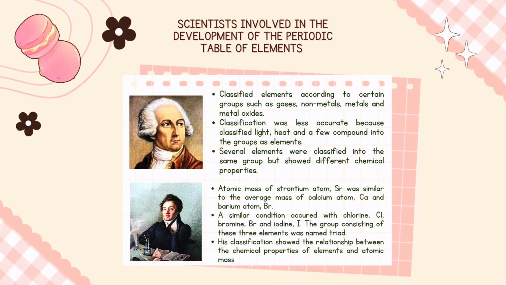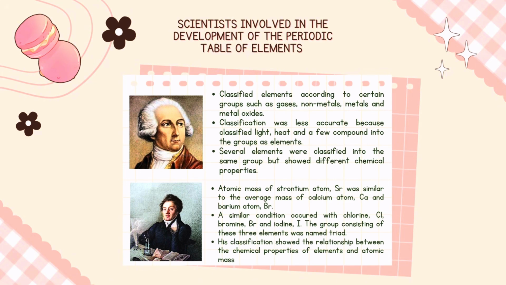First, Antoine Lavoisier classified elements according to certain groups such as gases, nonmetals, metals, and metal oxides. However, his classification was less accurate because he also classified light, heat, and a few compounds into the groups as elements. Besides, there were several elements that were classified into the same group but showed different chemical properties.